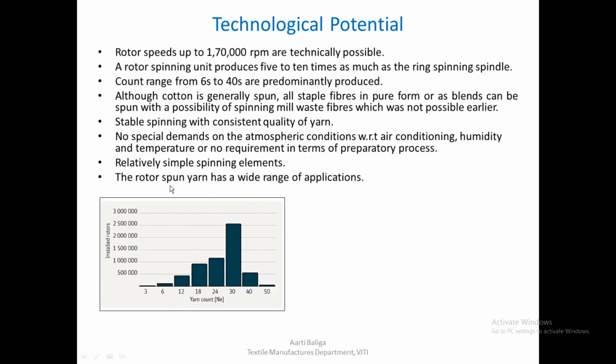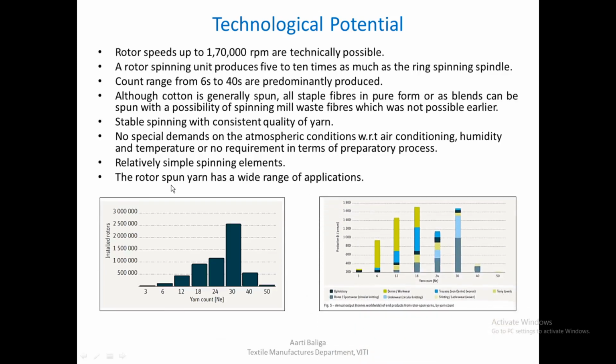The rotor spun yarn has a wide range of applications, and this is a chart showing the amount of production that goes into these applications: upholstery, denim, trousers, terry towels, home textiles, shirting, underwears, and so on. So this is the breakup of what kind of production levels are captured by rotor spun yarns in these various application areas.